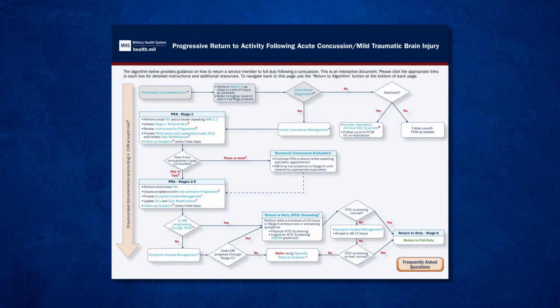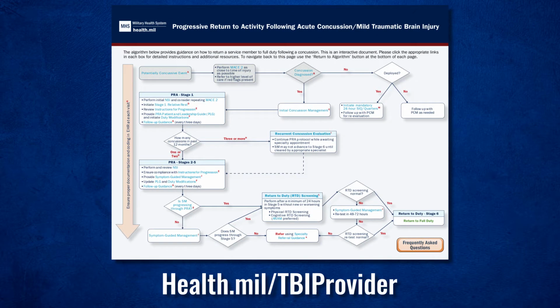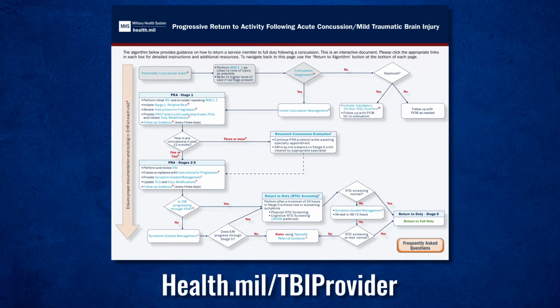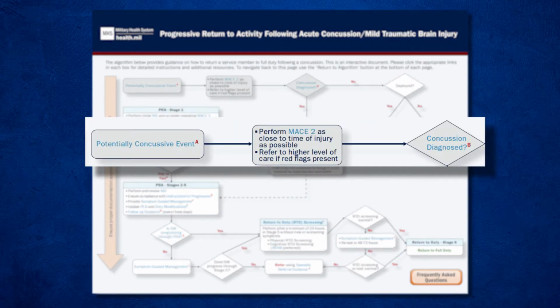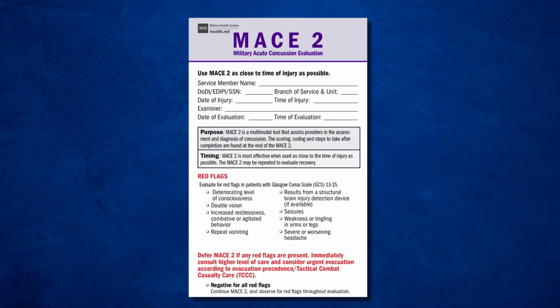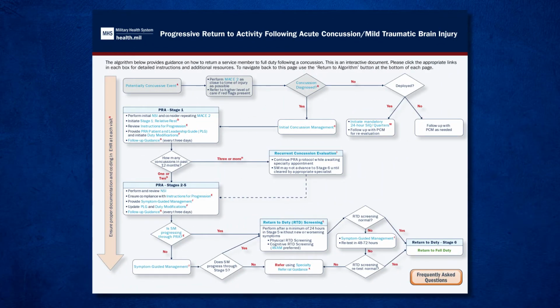I recommend you have the Progressive Return to Activity Clinical Recommendation, or PRACR, available to refer to as a reference guide as we go through this case study. We like to have you pay special attention to the first three boxes at the beginning of the algorithm. Typically, the MACE-2 is performed prior to entering the PRA protocol. Often, providers that are outside the service member's usual medical facility, such as an emergency department or MTF branch clinic, will implement the MACE-2. Thus, we want to emphasize this by shading the box a different color.